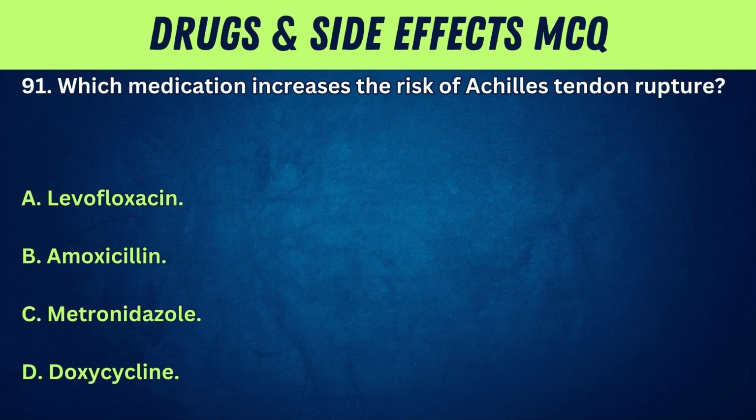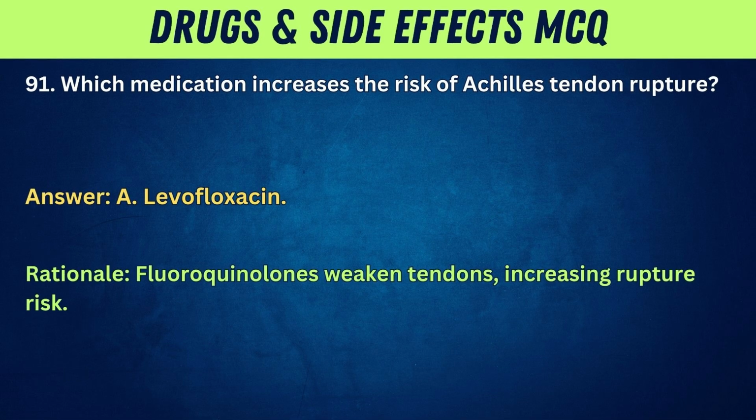91. Which medication increases the risk of Achilles tendon rupture? A. Levofloxacin. B. Amoxicillin. C. Metronidazole. D. Doxycycline. Answer: A. Levofloxacin. Rationale: fluoroquinolones weaken tendons, increasing rupture risk.